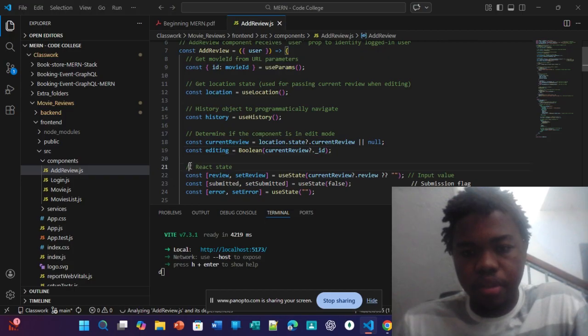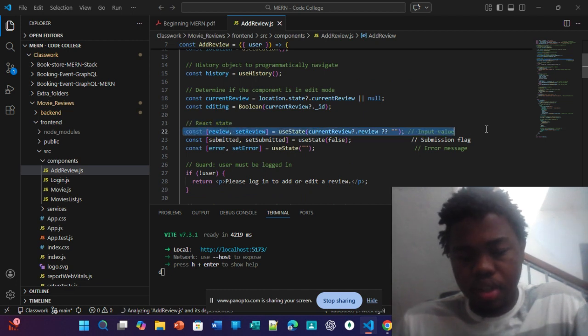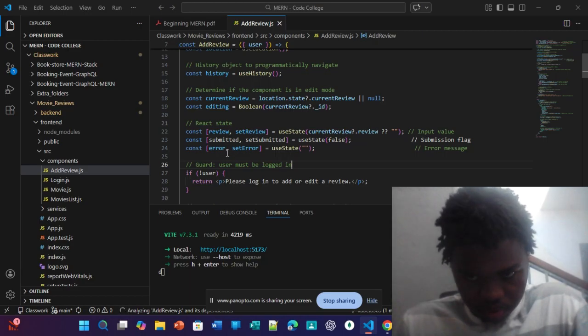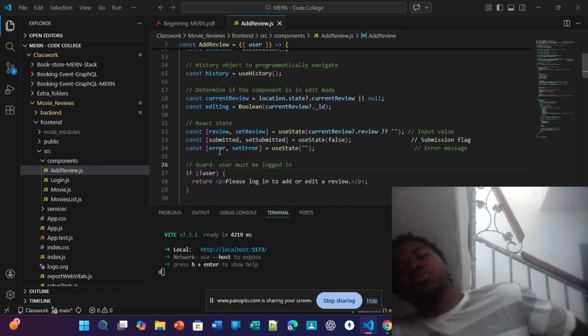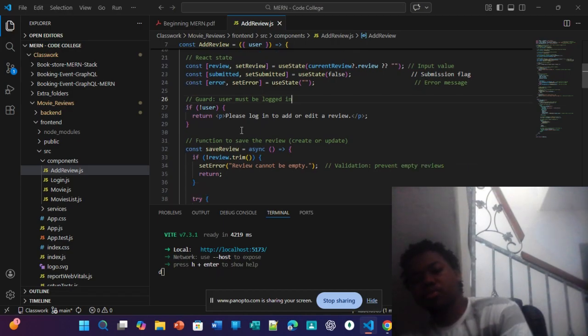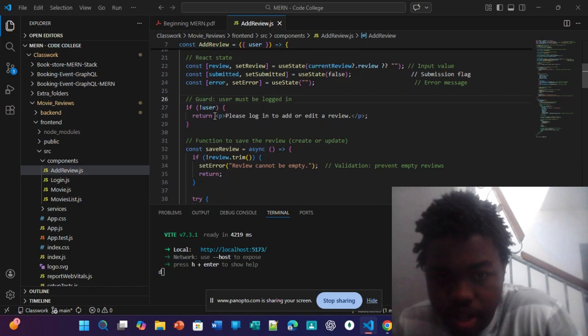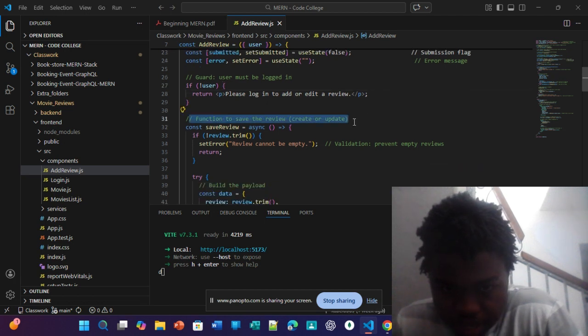Then the React state for the input value: const review, setReview equals useState(currentReview text or empty). Const submitted, setSubmitted equals useState(false), the submission flag. Const error, setError equals useState, the error message. Then the guard: the user must be logged in. If you don't have a user, this is going to return a message which says, Please log in to add or edit a review.